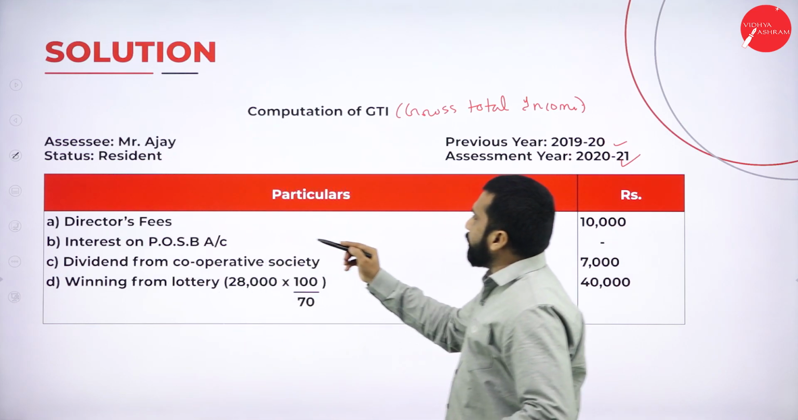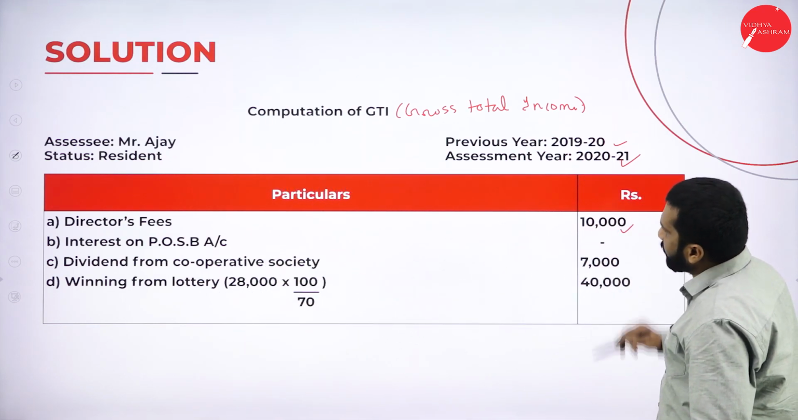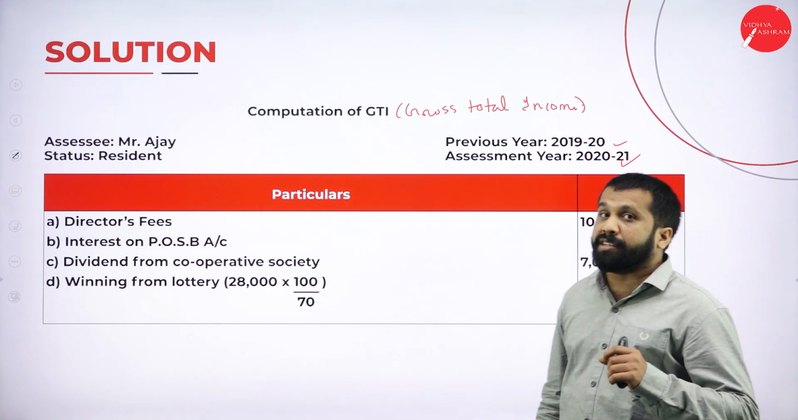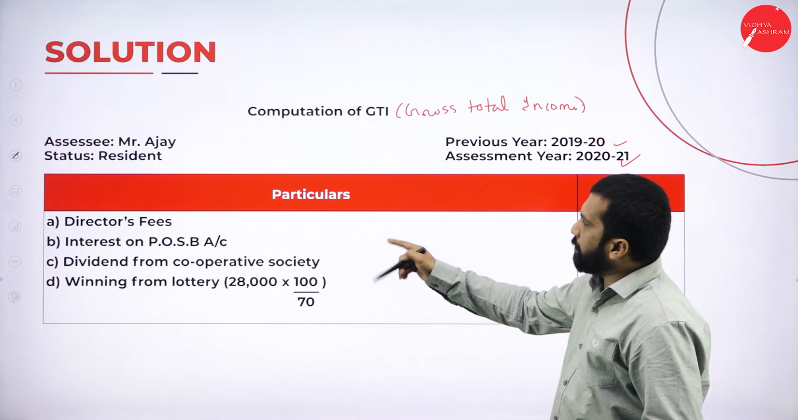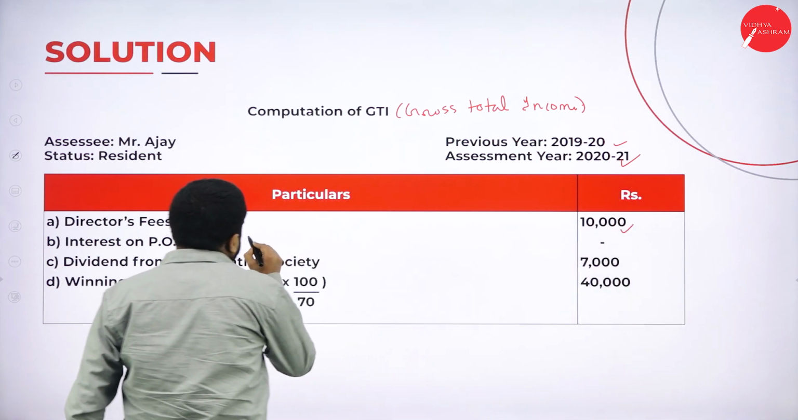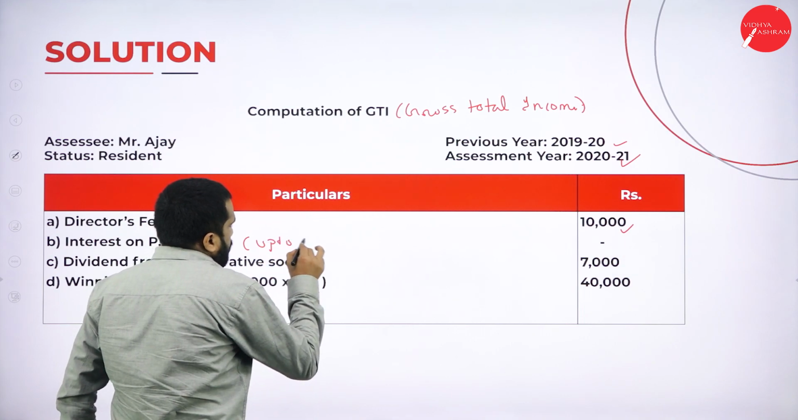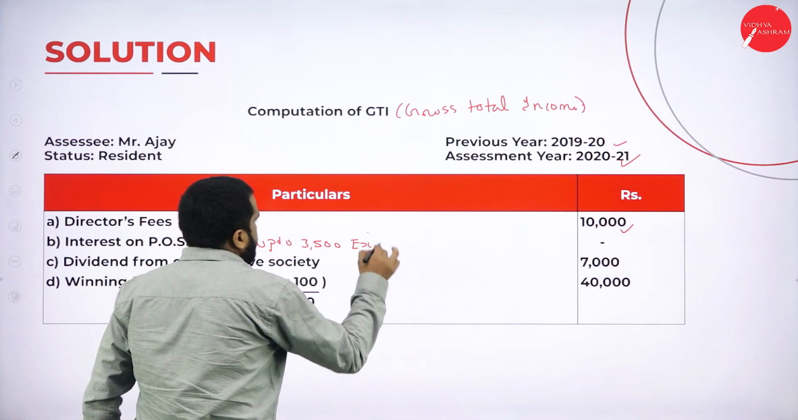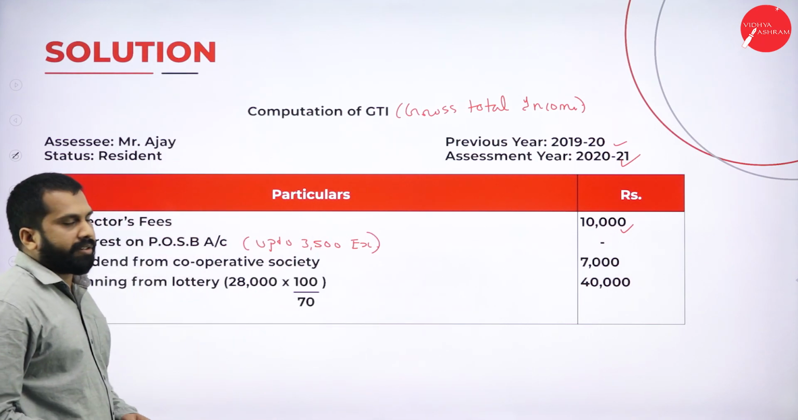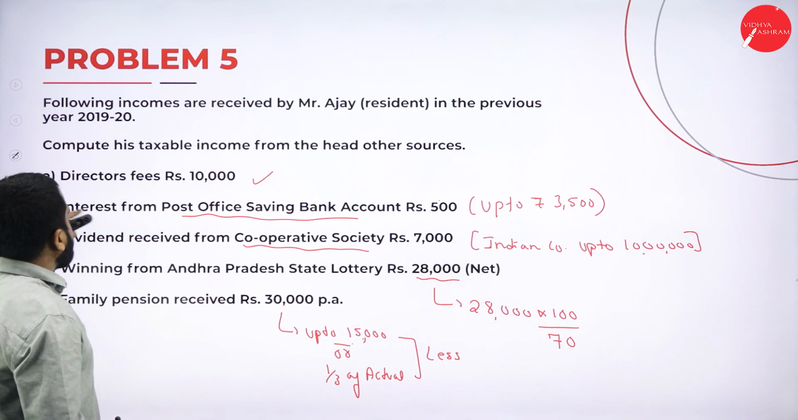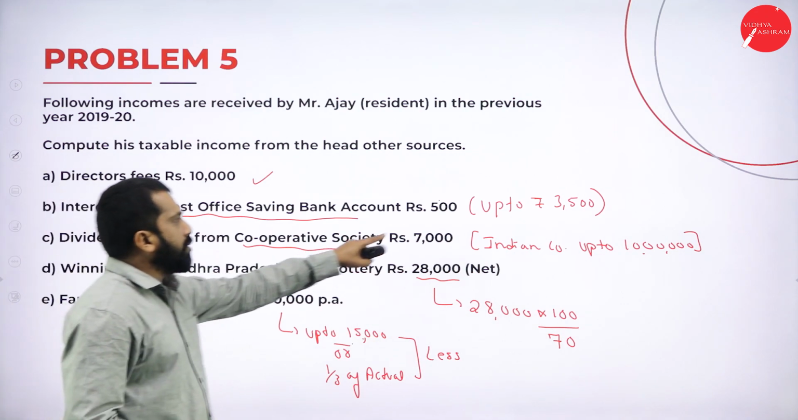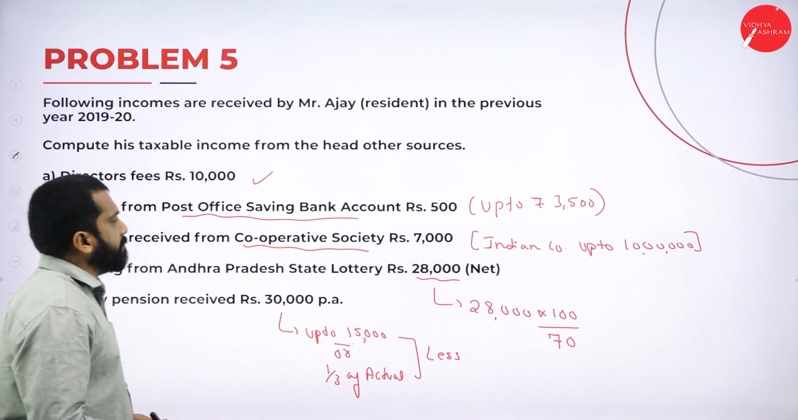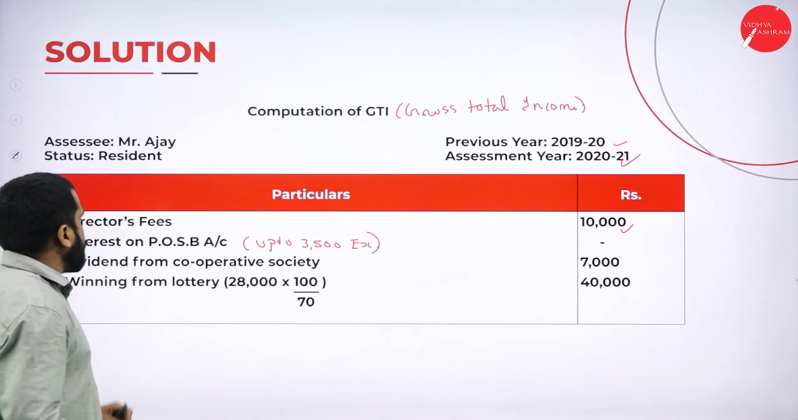Now, director fees, 10,000. Interest on post office. As I told you, director fees fully taxable. Post office saving bank account up to 3,500 is exempt, tax free. Now I'll go back to your question. Post office saving bank account, how much you have? Only 500. What is the limit? Up to 3.5, no tax. So it is 0.